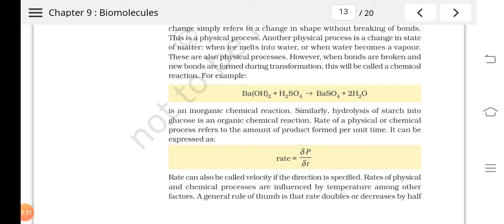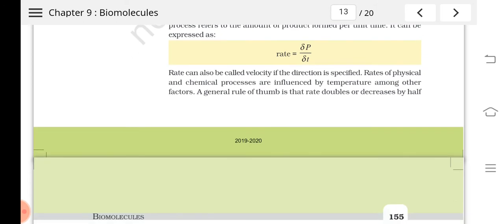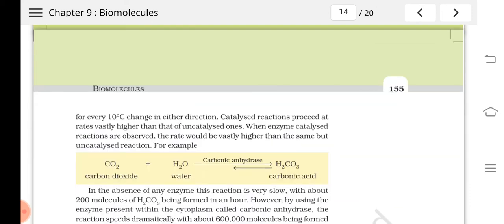We have studied that the rate of physical or chemical reactions or processes can be influenced by temperature. One factor is temperature, and the rate can get doubled or decreased by half for every 10 degree centigrade change in either direction.